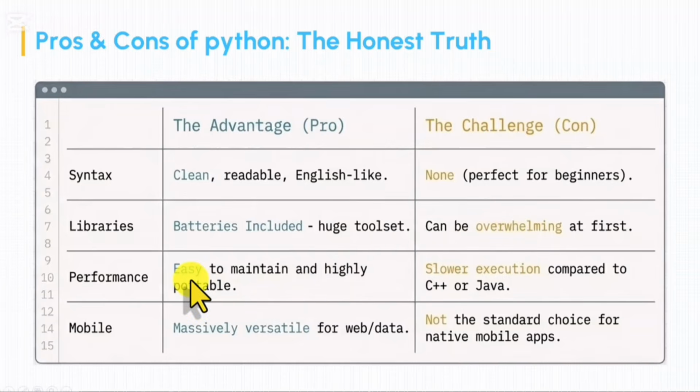Then, according to performance, it is easy to maintain and it is highly portable. It means you can move Python code from one computer to another. But in execution, yes, it is slower compared to languages like C++ or Java. Mobile applications: as Python is very versatile, you can create mobile applications with Python, but it is not the standard or native language for creating mobile applications. So if you are building very large mobile applications, it is better to go to the native mobile languages.